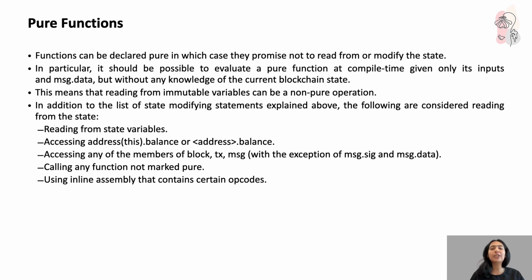So theoretically, it could be evaluated at compile time just using its inputs and message data without needing any information about the current blockchain. However, there's an interesting point: even if you're reading from immutable variables, that is not a pure function, because you're technically accessing the blockchain state if you're reading from an immutable variable.